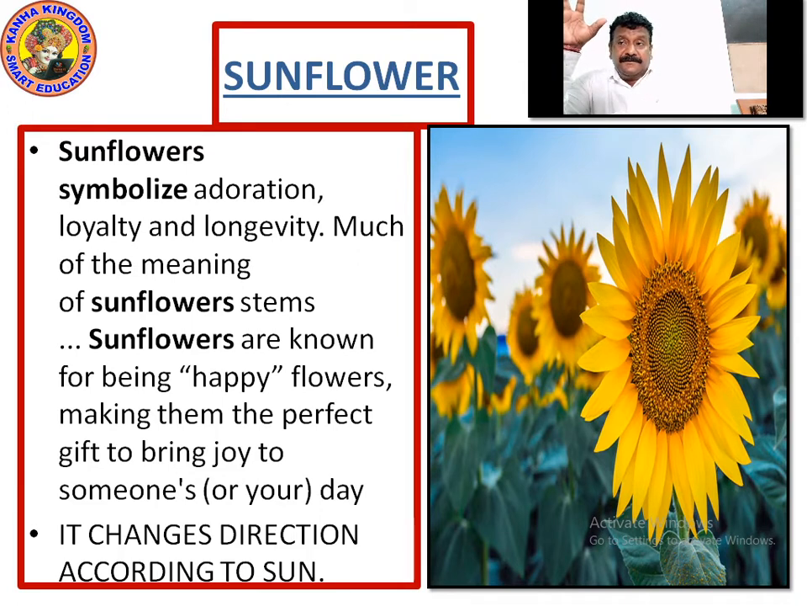Sunflowers are known for being happy flowers, making them the perfect gift to bring joy to someone's or your day, right? Whenever you see the sunflowers, they are this big, after seeing it, you'll feel very, very happy. The flowers make them a perfect gift. From looking at it itself, you'll feel like it's a gift by nature.